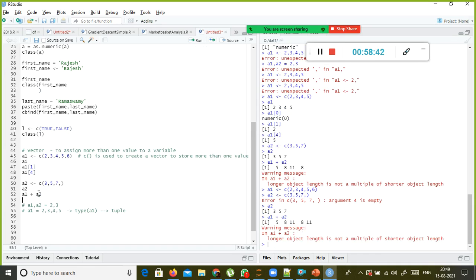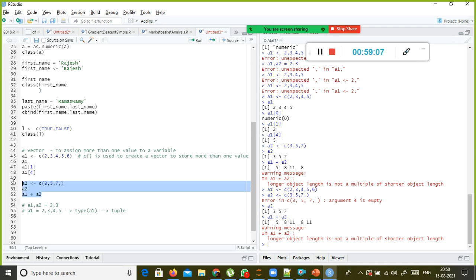See, 2 plus 3 is 5, 3 plus 5 is 8, and 4 plus 7 is 11. And 5 plus 3 is 8, and 6 plus 5 is 11. This is a bit tricky. So in the online test, if they ask you something like this, it is valid, and this is how it works.